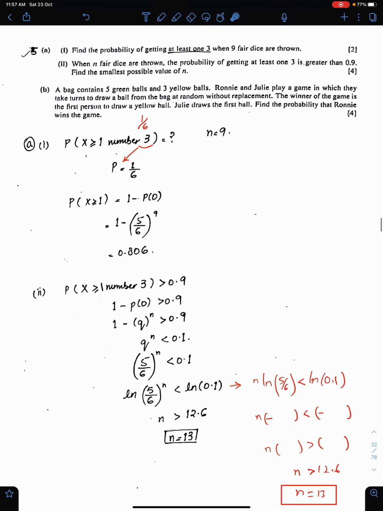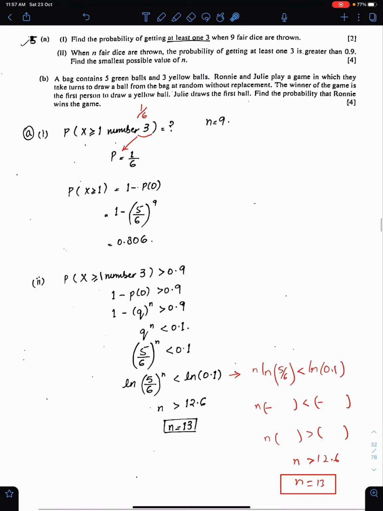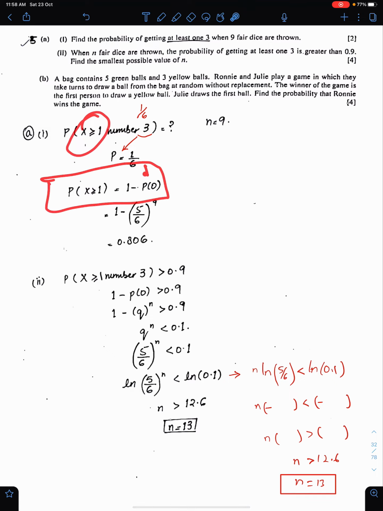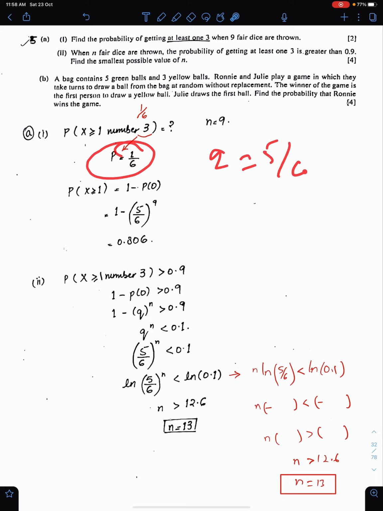Next question of binomial distribution. 5 part A. Find the probability of getting at least one number 3 when 9 fair dice are thrown. You all know on a fair dice, probability of all numbers are the same. So probability of number 3 is 1 upon 6, and we need at least one 3. We write at least 1 as 1 minus P0. So P is 1 upon 6, therefore Q will be 5 upon 6. And N is 9. That's the answer.